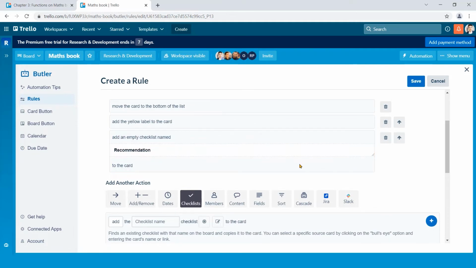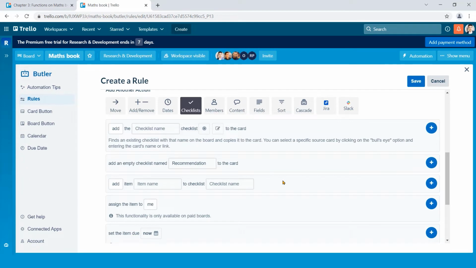Now I want to add an item on the recommendation checklist. For this, I use this section. Here, I keep this add option and name an item Question Papers of Previous Years. Then write here Recommendation, which is our newly added checklist.